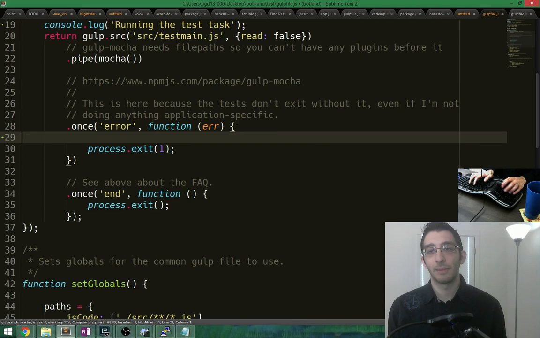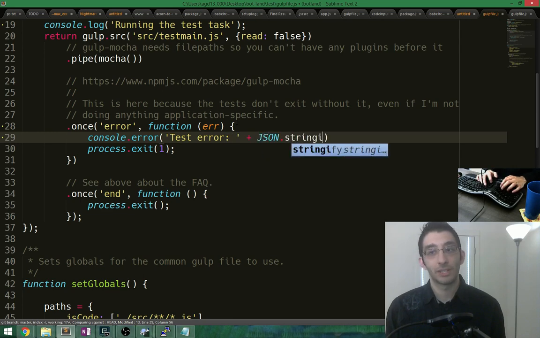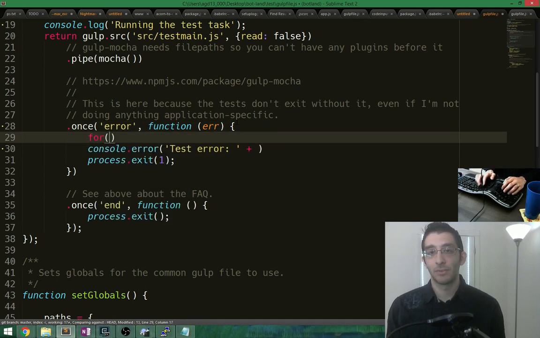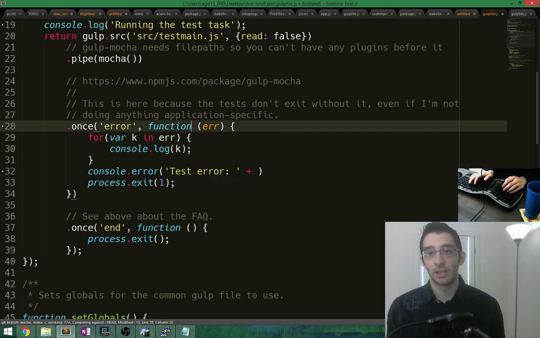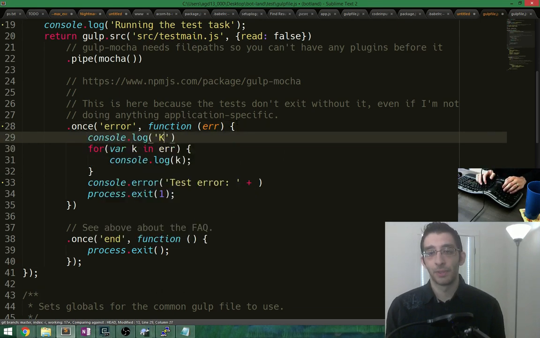Well, let's maybe try printing an error. That would be helpful. Console.error, test error, plus stringify error. I don't know what to put in here. Maybe just, let's do for var k in error, console.log k. Keys.